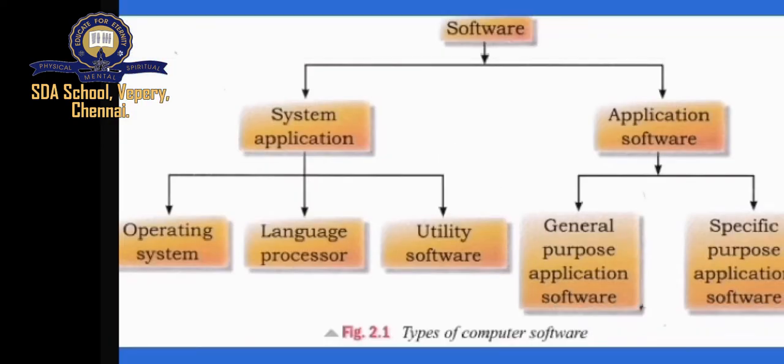Okay, this is the diagram of software. It's divided into 2 parts, that is system software and application software. System software is divided into 3 units: operating system, language processor and utility software. And application software has 2 units, one is general purpose application software and the second is specific purpose application software. These are the types of software.